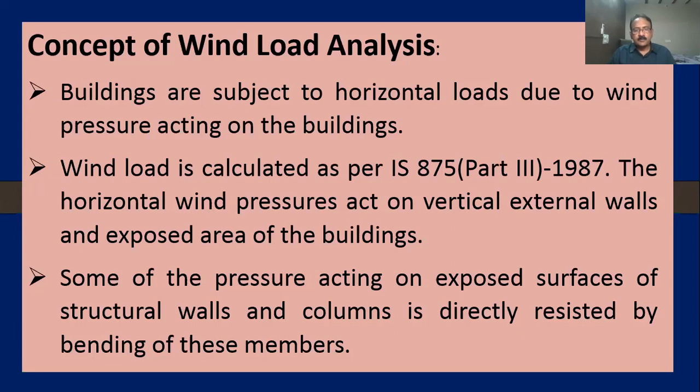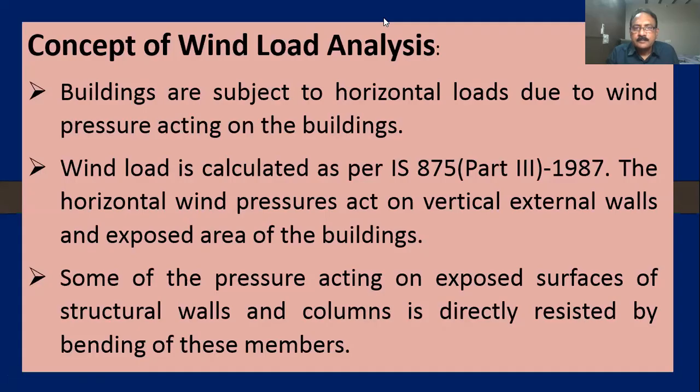The wind acts on the horizontal area of the building. Some of the pressure acting on the exposed surfaces, structural walls and columns is directly resisted by the bending of these members. We will see in the next video. Thank you.